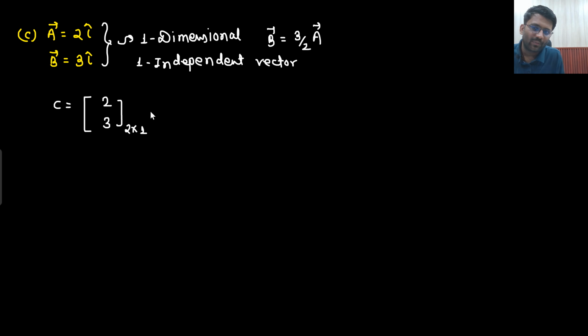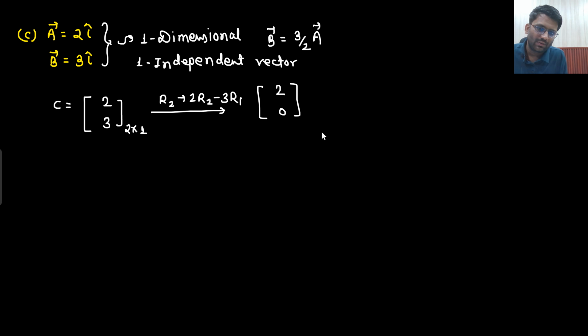You need to get the row echelon form. How will you get it? What kind of transformation can you apply? In row 2, multiply row 2 by 2 and subtract 3 times row 1. So 6 minus 6 will be 0. Simply I can say that rank of C I am getting as 1 only.